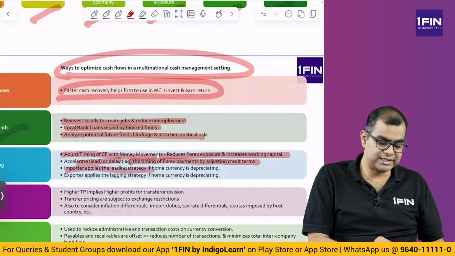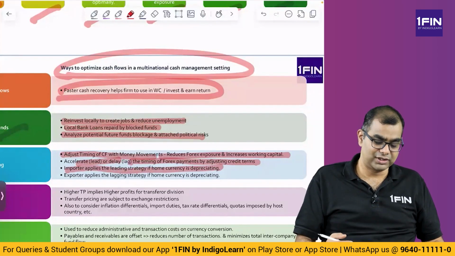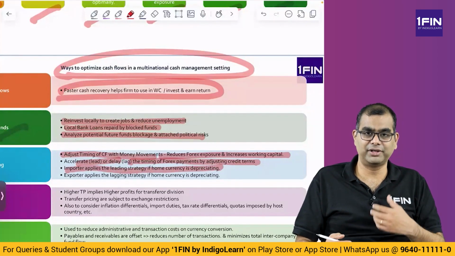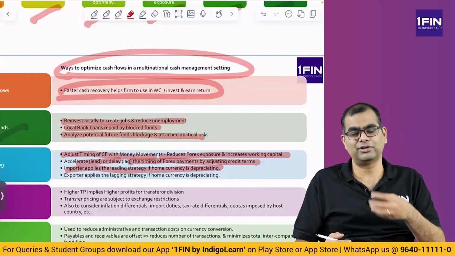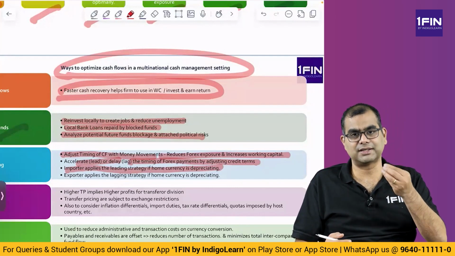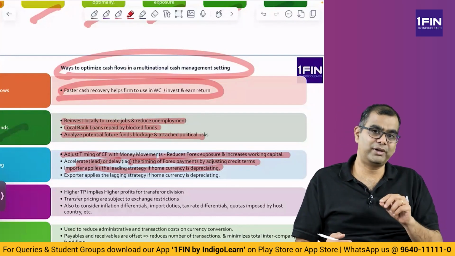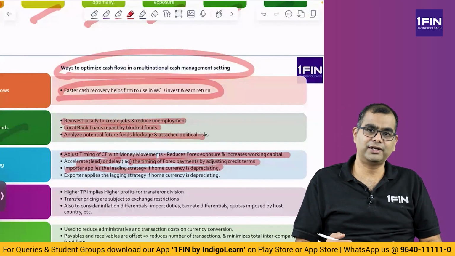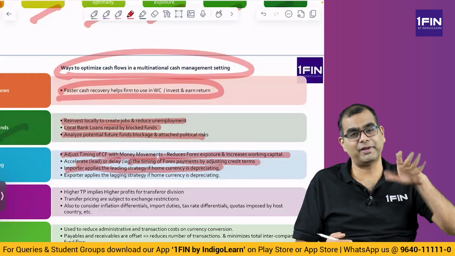An importer applies a leading strategy if the home currency is depreciating. So leading is basically collect faster. If I am an importer in India, and my currency, the rupee, is at some rate, let's say 85, and it is depreciating to 90, what will I want to do? If I have to make foreign currency payments, I will pay quickly. So I will collect my money fast and I will pay off quickly.